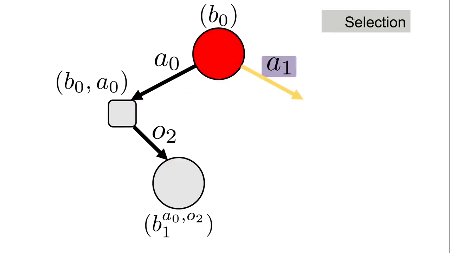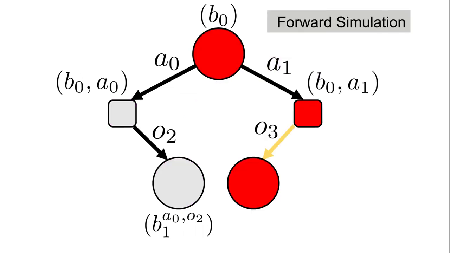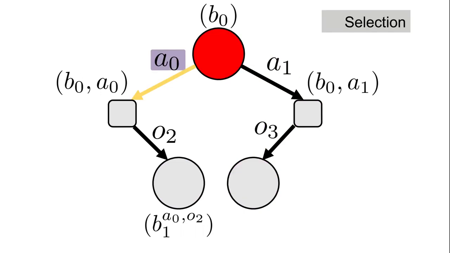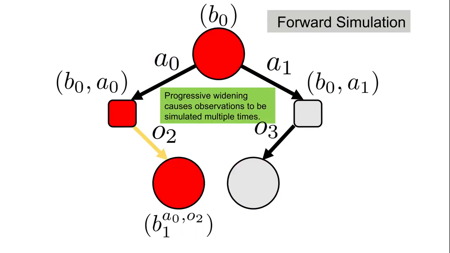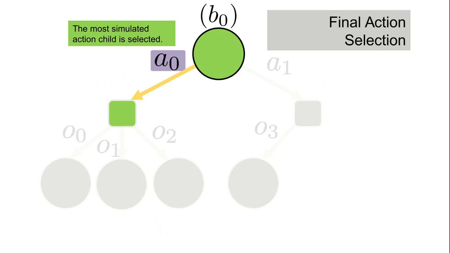The key property of continuous observation MCTS, which allows for stable and robust search in continuous domains, is progressive widening, which allows observations to be visited multiple times, ultimately improving value estimation of action sequences. The action child from the root that is visited the most often by the tree search is selected for execution. This action can be proven to converge to the optimal action as the number of rollouts increases.